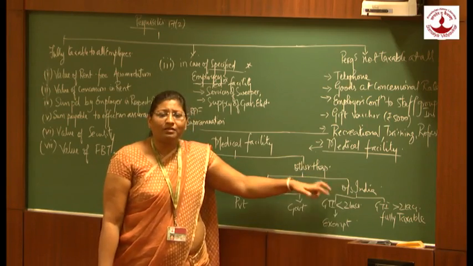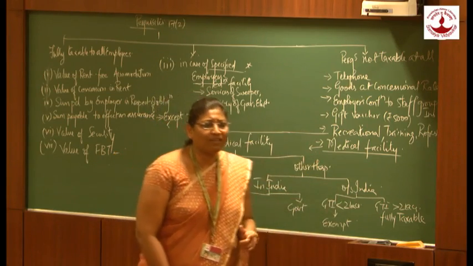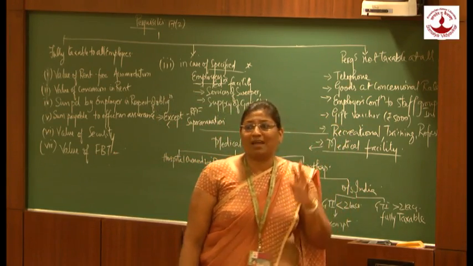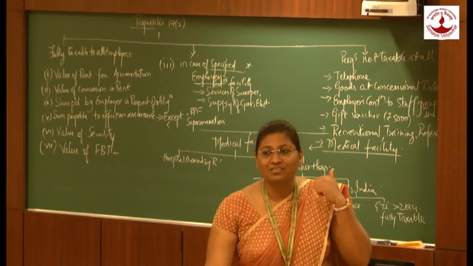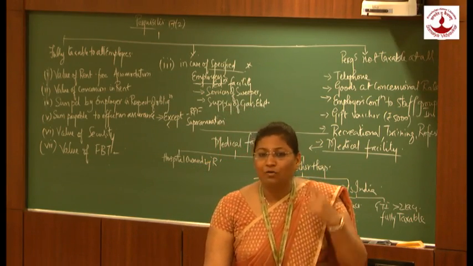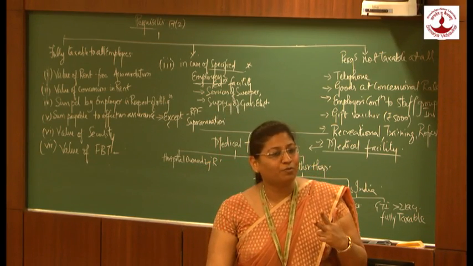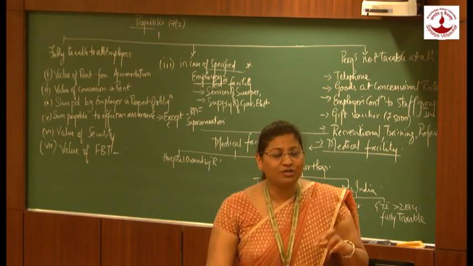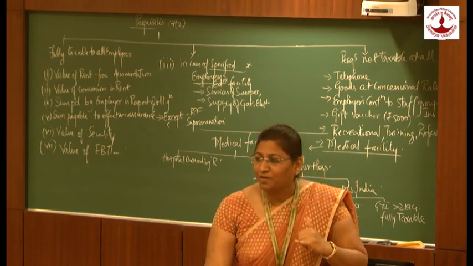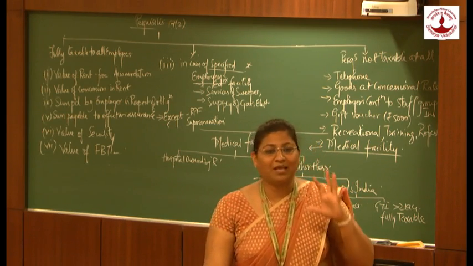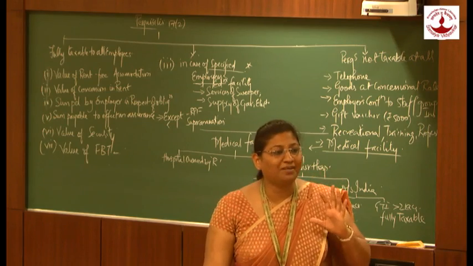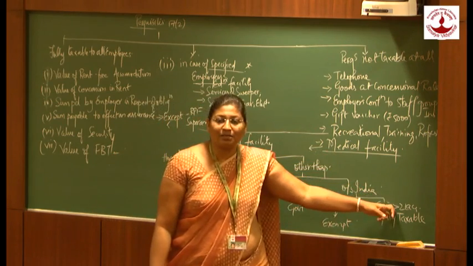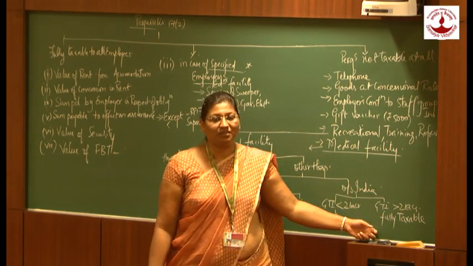Outside India, there are again 2 categories. If a person has gross total income of less than 2 lakhs, then it is exempted on the basis of prescribed limits. Those limits are: it should be sanctioned by RBI. Second, only one patient and one attendant's expenditure are to be borne. Stay, travel and medical treatment expenditure, whatever there is, should be sanctioned by RBI, and that amount can be claimed as an exemption. That amount will not be taxable. But if a person has gross total income of more than 2 lakhs, then it is fully taxable.